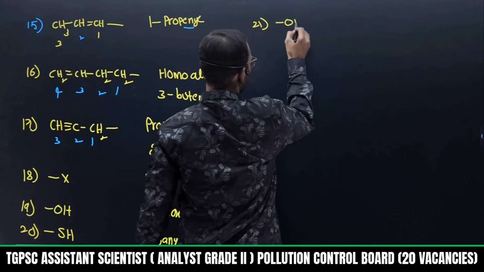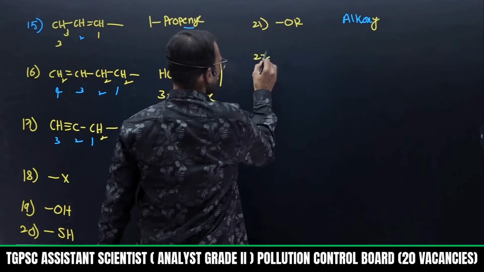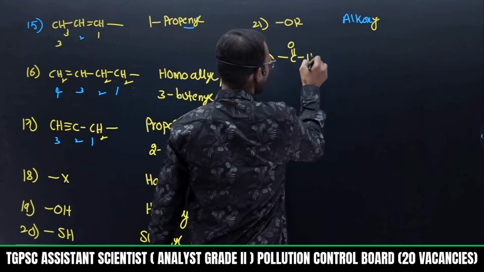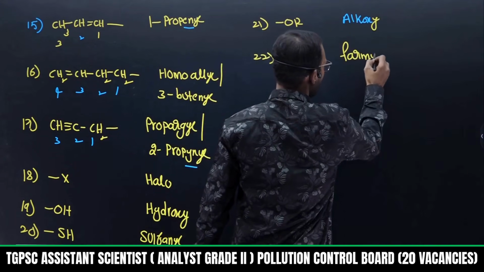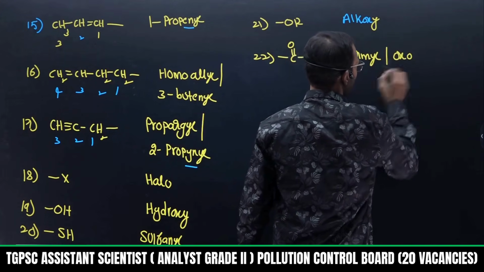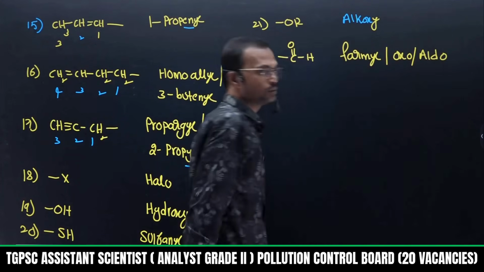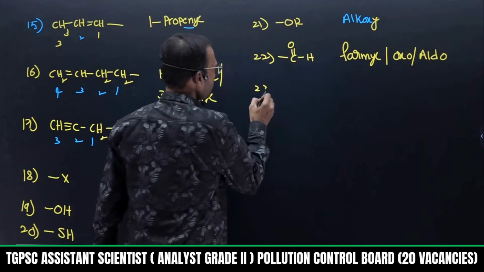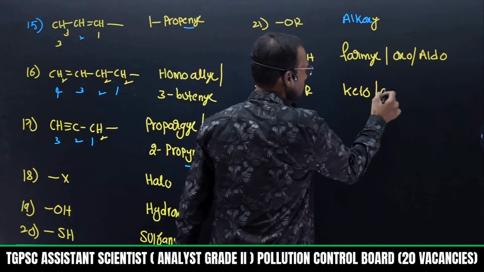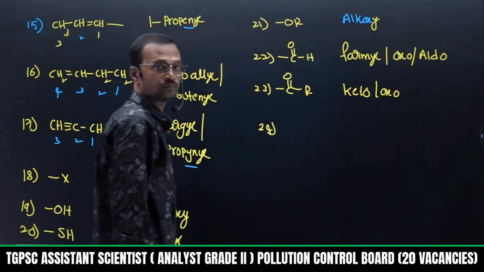Okay? Suppose if I write OR, OR is called alkoxy. Alkoxy, ether, or nothing but ether alkoxy. Then if I take C double bond OH, this is called formyl, also represented as oxo, formyl, oxo. Sometimes they will also mention it as aldo. If I take C double bond OR, this is nothing but keto. Sometimes they can also use oxo. This is ketone and this is aldehyde.